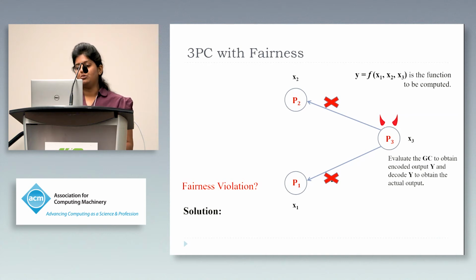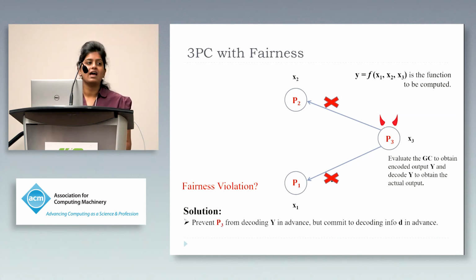One thing that we could do is to prevent P3 from getting his hands on the decoding information until he communicates a valid encoded output. But we also need to take care that the decoding information is committed by the gobblers in advance, because one of the corrupt gobblers might later reveal an incorrect decoding information.